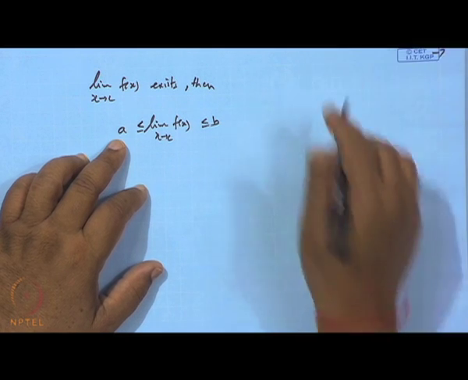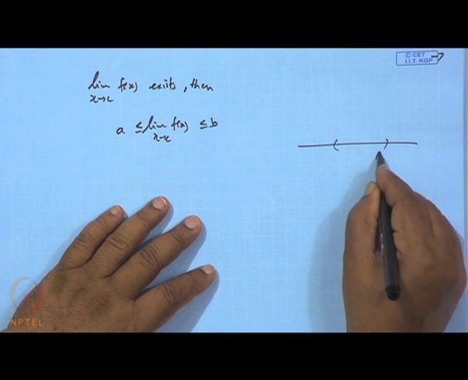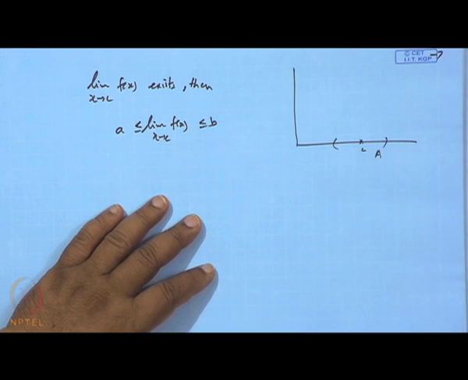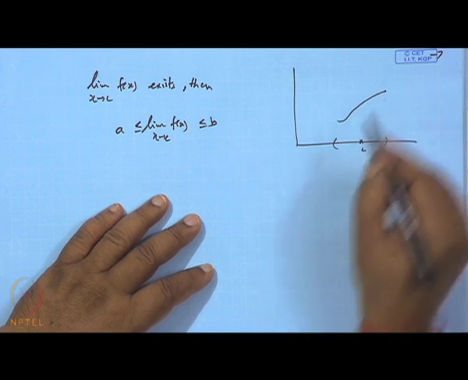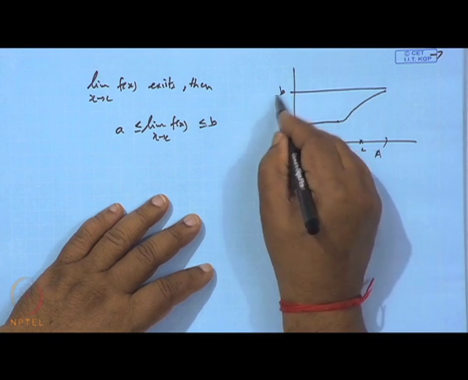So, what it says is, suppose we have this set A, here is some C, and this is our function, say f. It has a lower bound A and an upper bound B for this function.